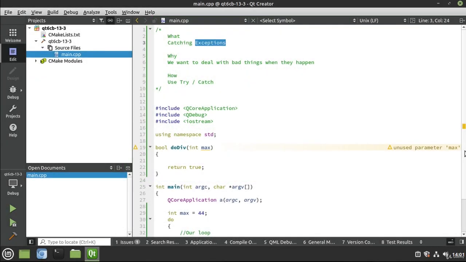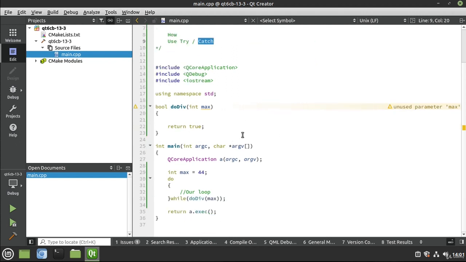Prepare to be confused. We're talking about catching exceptions. Now, notice this is highlighted. We're not catching errors. We're not going to say, hey, by the way, your hard drive's full or your CPU just died. No, we're going to catch things that we have created, whether we meant to or not. And why? Because, of course, bad things happen, and we want to catch them when they do. So we're using a try catch. We've talked about throwing. Now we're going to catch.